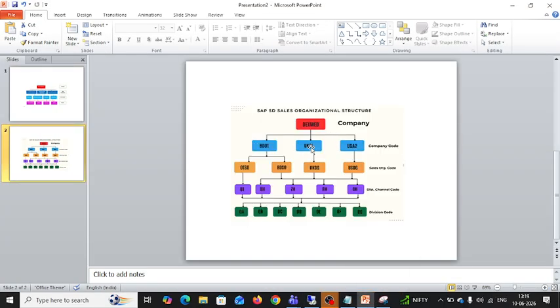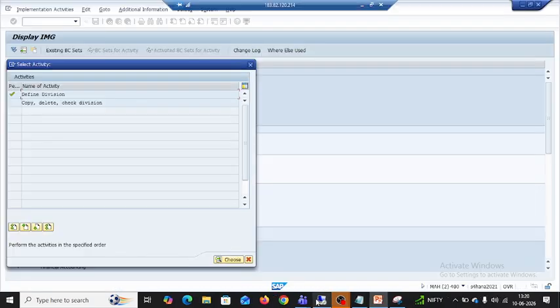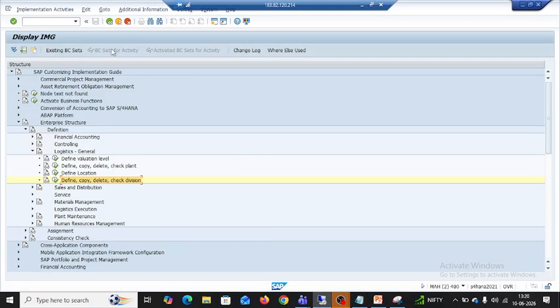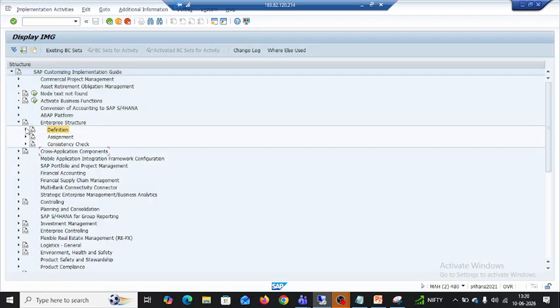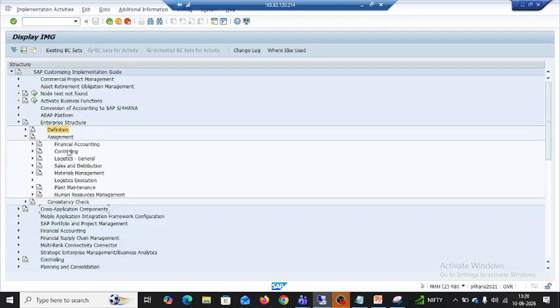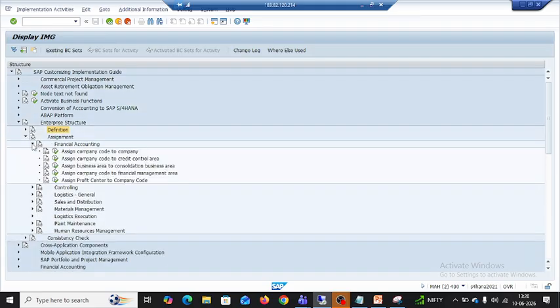Suppose I have 01, but I don't know which company it belongs to. At that time we do the assignment: this company code belongs to this company.